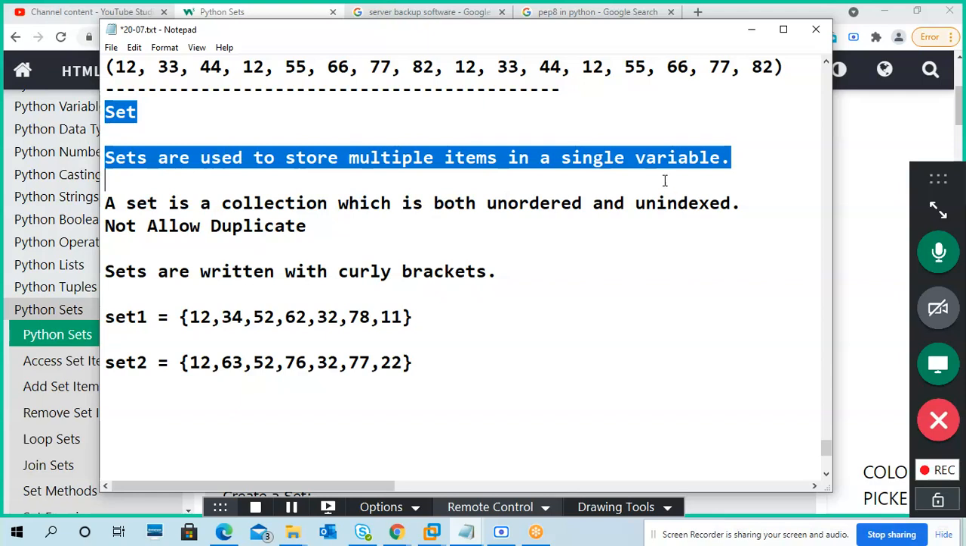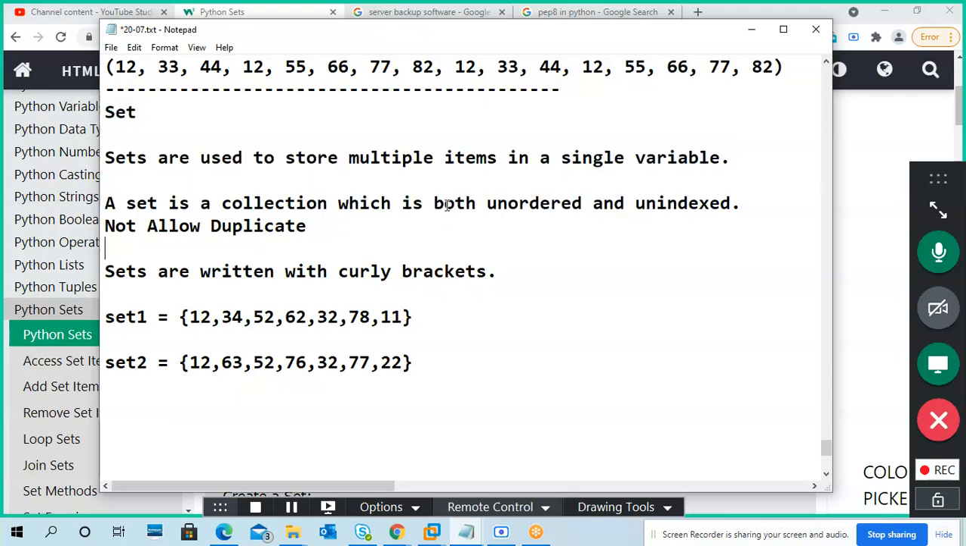Okay, sets. We'll see these kinds of stuff. I didn't write any duplicates, but when I create, I will write a duplicate and I will show you first of all. So first I will create a set and I will explain this set.